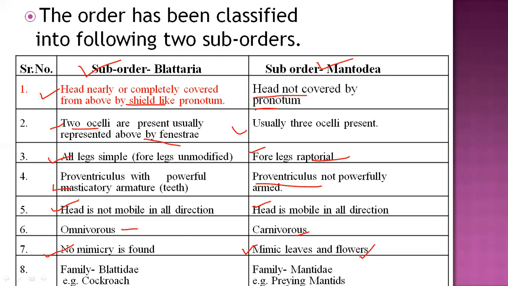The family of Blattaria is Blattidae, and the example is the cockroach. In Mantodea, the family is Mantidae, and the example is the praying mantis. This is very important for differentiating between these two suborders, Blattaria and Mantodea, of the order Dictyoptera.